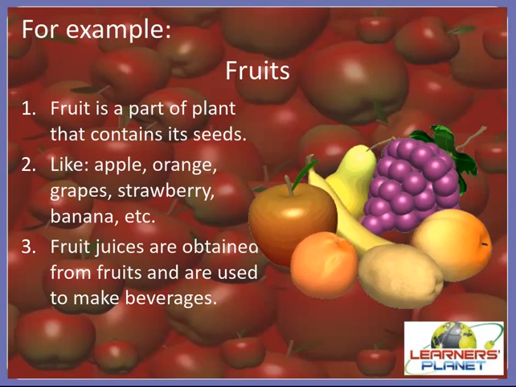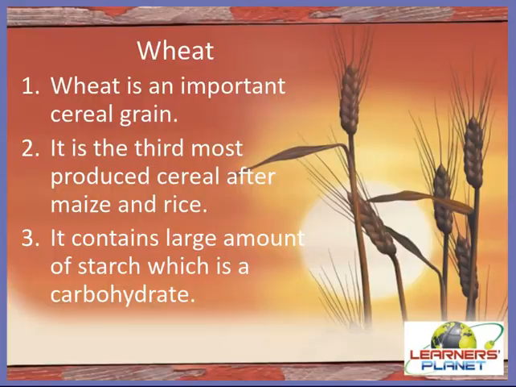Now let's see another example of carbohydrate, children. Yes, wheat. Wheat is an important cereal grain, right? And it is the third most produced cereal after maize and rice. Alright, children. So children, actually wheat is the leading source of vegetable protein in human food. And as you remember, it is a type of rabi crop, right? And it was once the first crop that could be easily cultivated on a large scale, right?